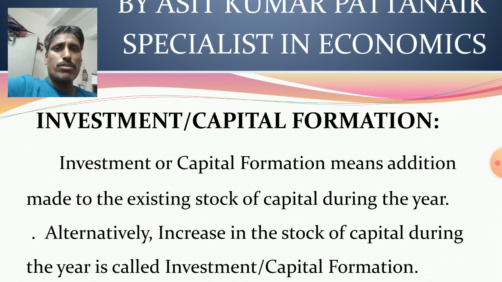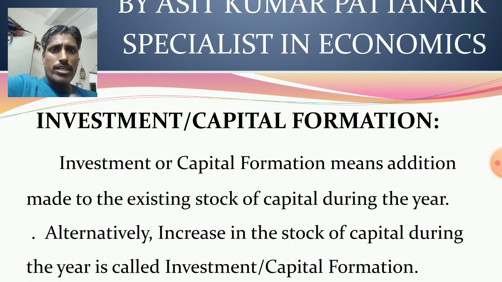For example, suppose in 2019, one producer invested funds on additional three machines. How many machines are available with the producer, don't worry about it, only during the particular year. In my example, in 2019, the producer invested funds on additional three machines. So how much funds were invested on additional three machines? It is investment.